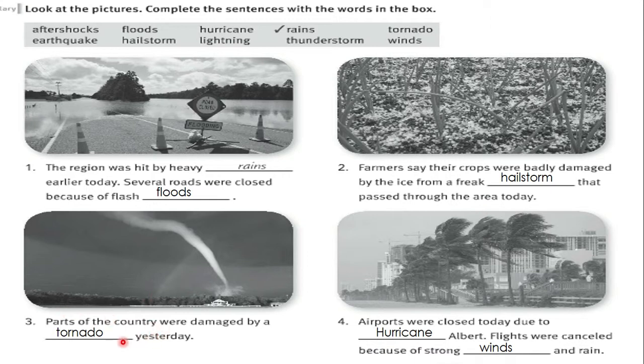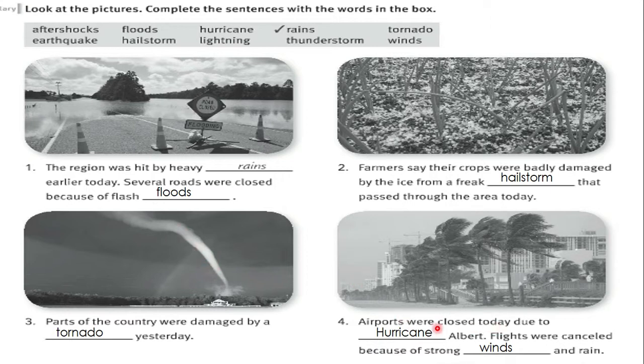Parts of the country were damaged by a tornado yesterday, so this is a tornado. Okay, tornado, it has more like winds, yeah, compared to a hurricane. A hurricane has heavy rains, okay? Tornado is more like strong winds, really strong winds, okay?